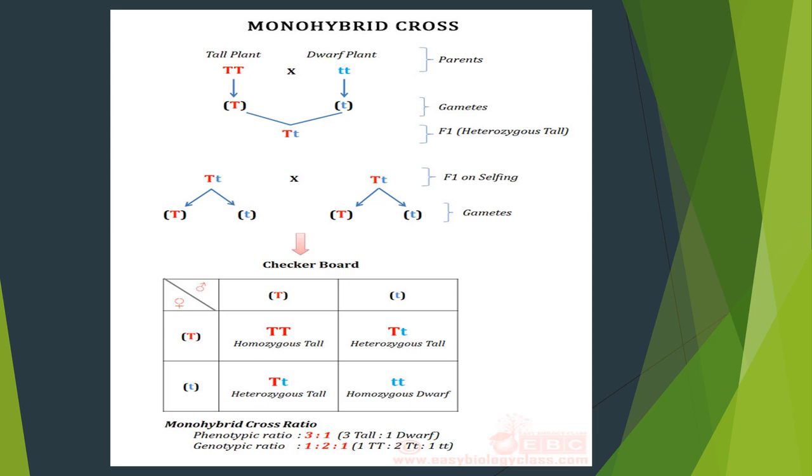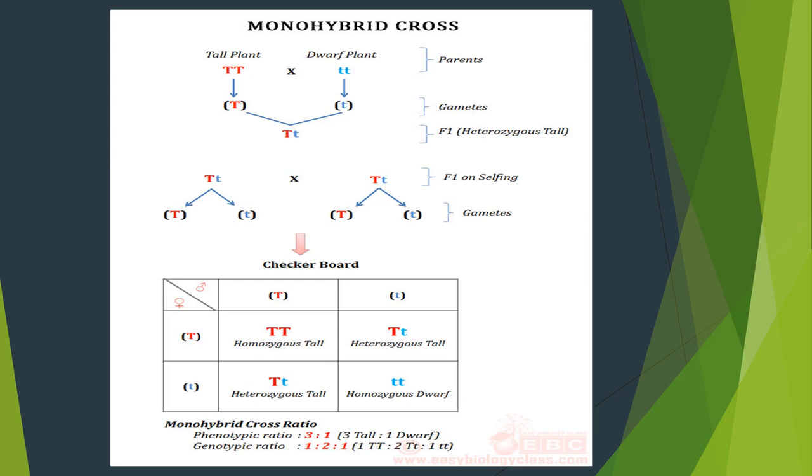As I said before, alleles are always present in paired form. That's why capital T is mentioned two times. Capital T denotes tall plant, small t denotes dwarf plant. Dwarf is nothing but a short plant. So tall plant is one parent, dwarf plant is the other parent.